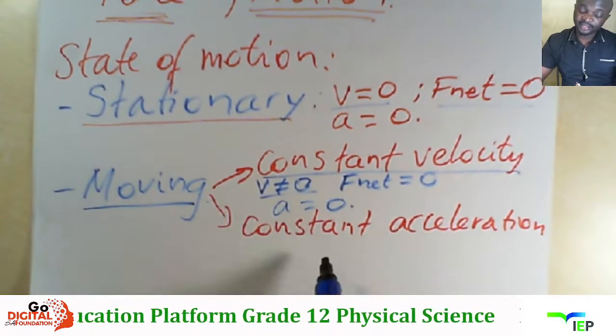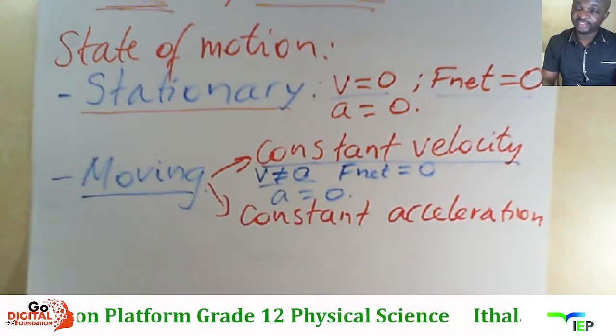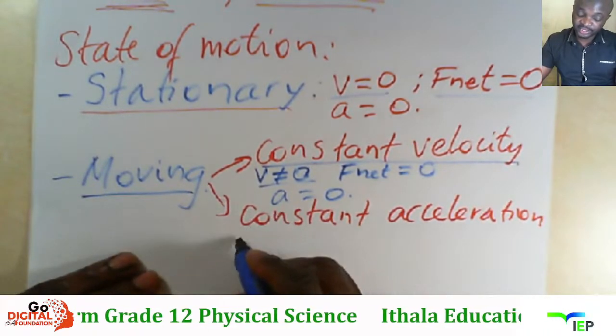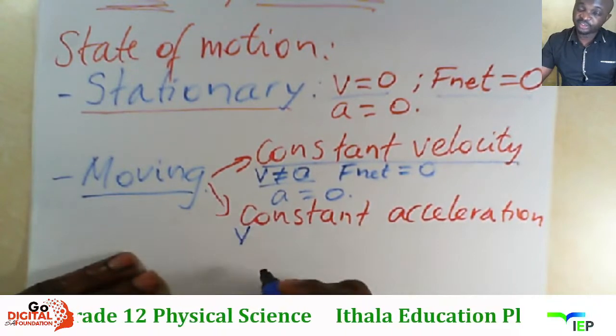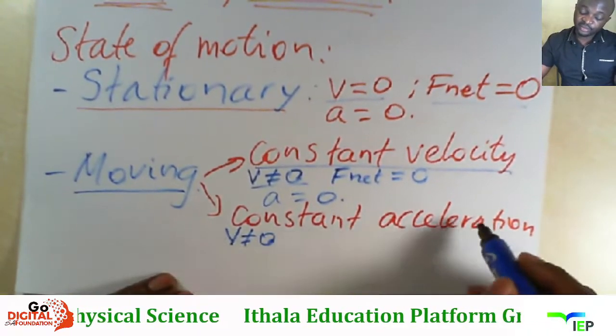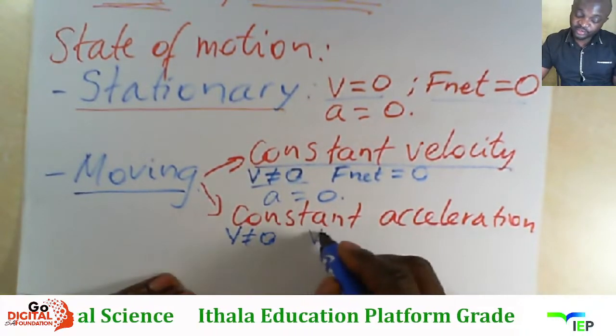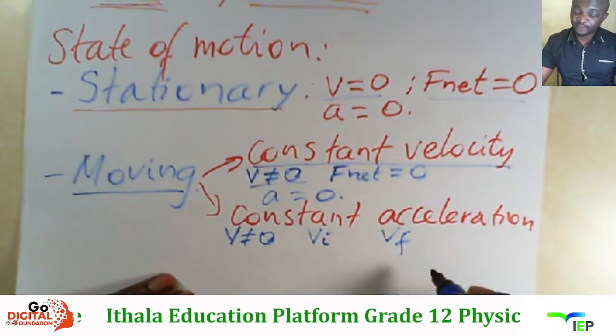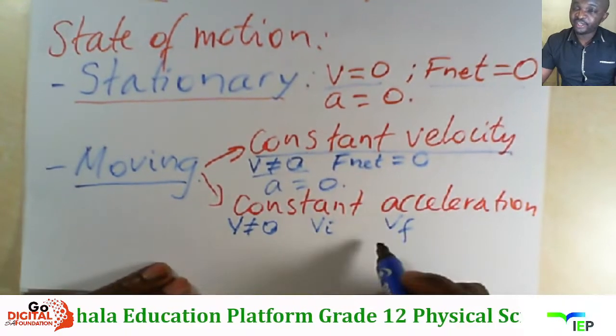Right, mese kuba a constant acceleration. The object is now accelerating. So in that case, if velocity is not 0, that's the first one. The other thing, njengoba kuna constant acceleration, kusho ukuthi kuna initial velocity and kuna final velocity.